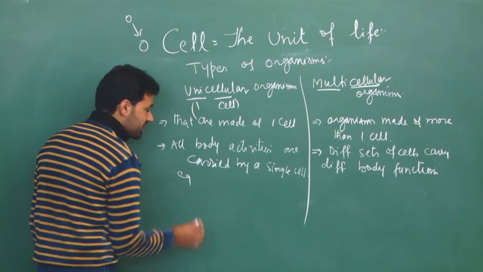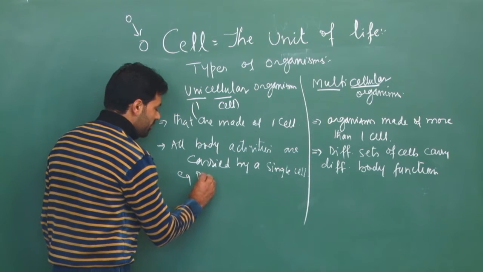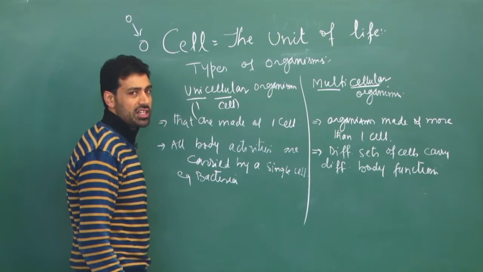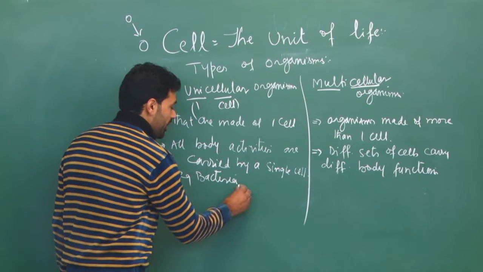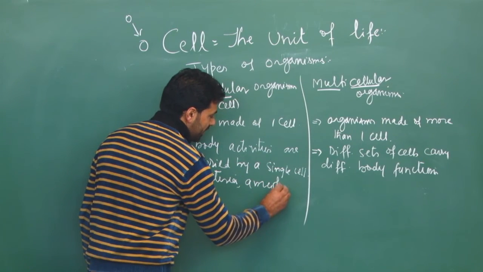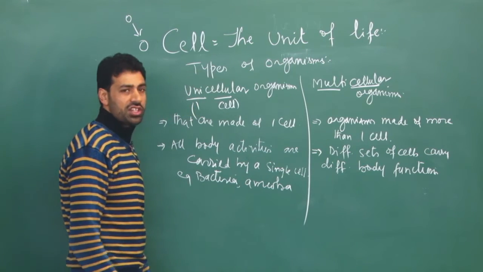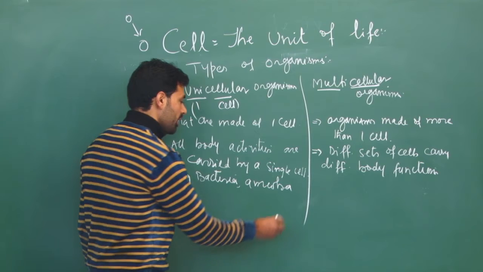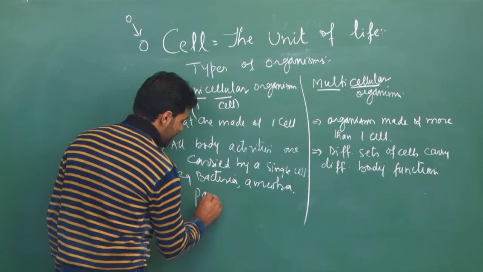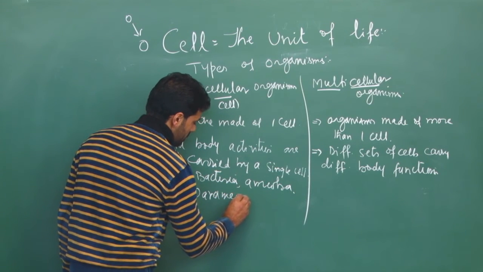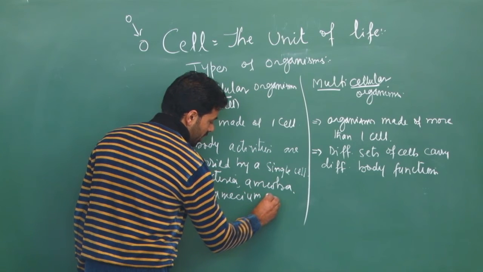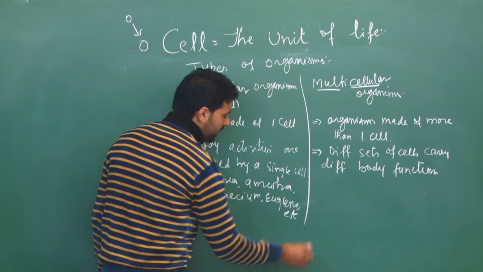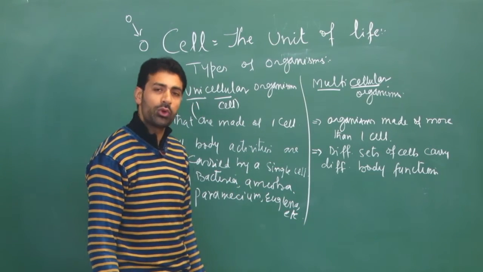Let's add some examples here. In unicellular organisms, we have bacteria, which is made up of just one cell. We have amoeba, again a unicellular organism that keeps on changing its shape. We have paramecium, euglena, chlamydomonas, plasmodium, monocystis, and so on.